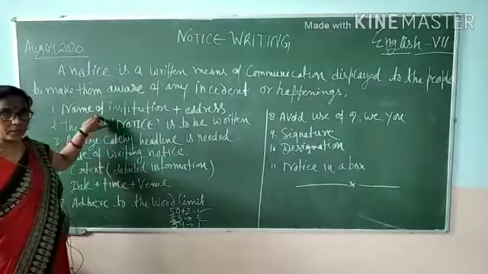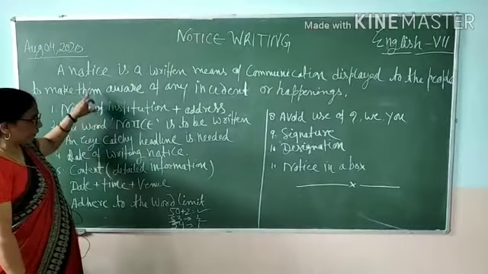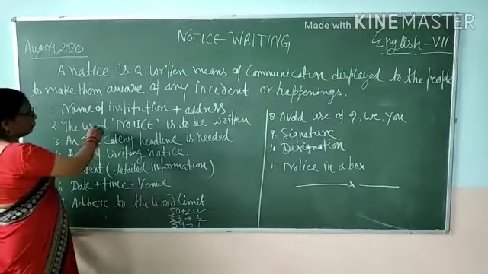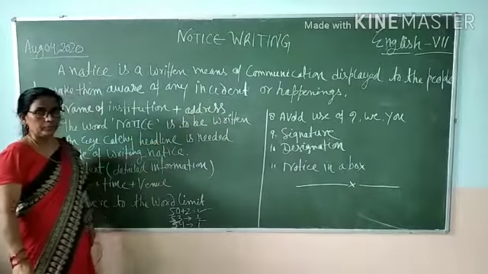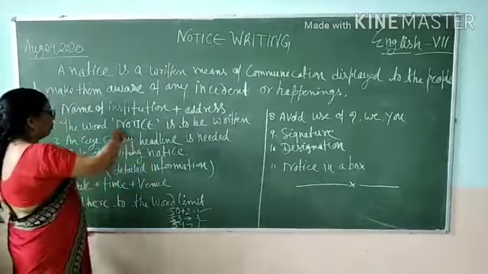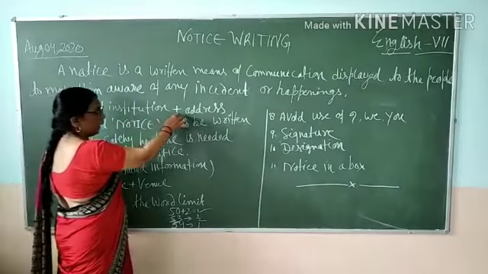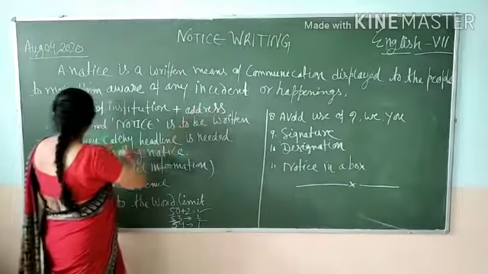Before writing a notice, let us see some important instructions. First of all, the name of the institution and address should be given. While you are writing a notice, first of all, the name of the institution and address should be mentioned in the first line.